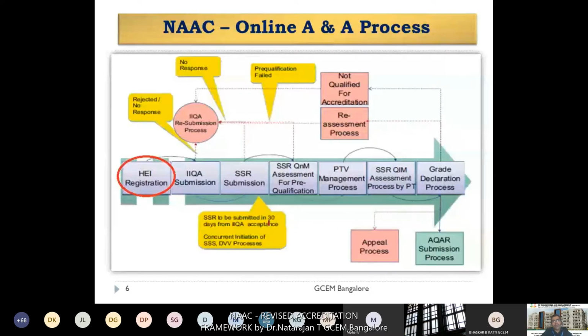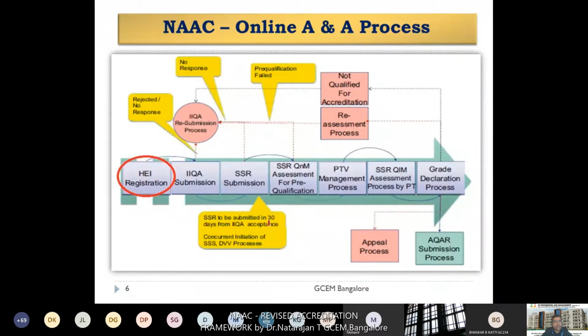This is the overall NAC online assessment and accreditation process. A and A means assessment and accreditation. The overall sequence of steps starts with the HEI registration. Since 2017, NAC has completely reframed the entire application and the assessment and accreditation process as online, so it is very essential to register your college in the NAC web portal.